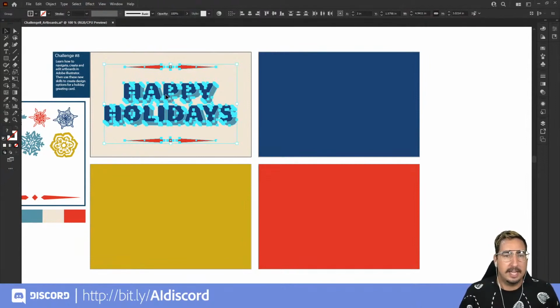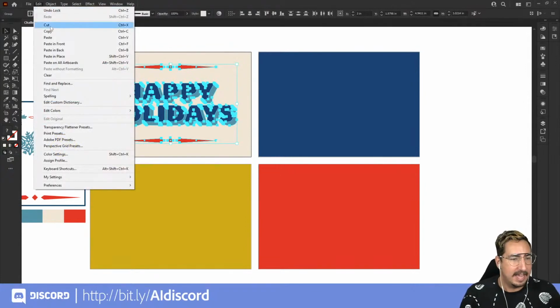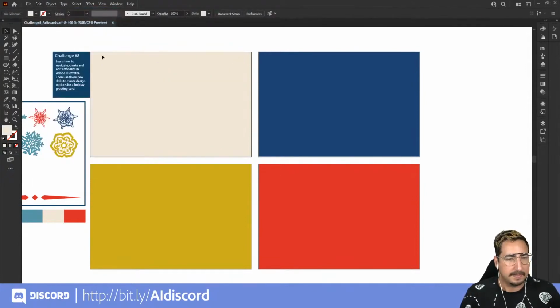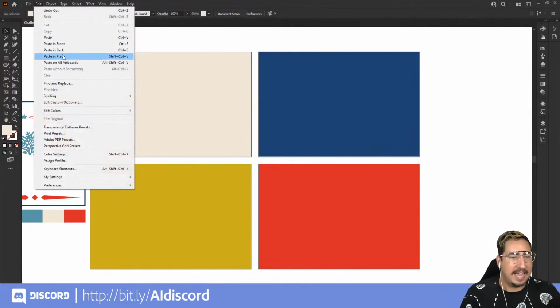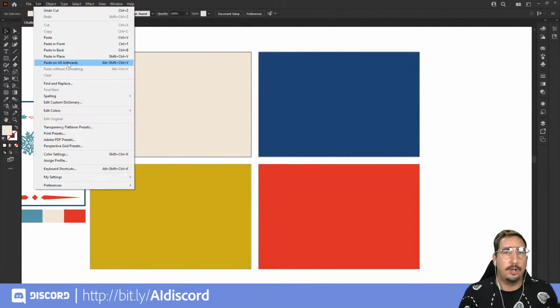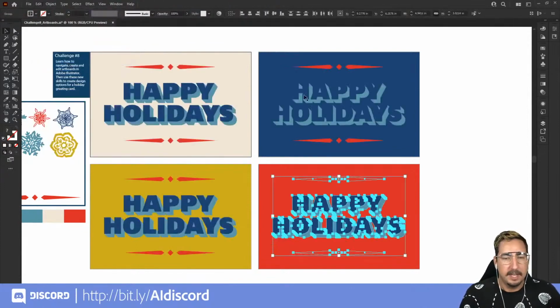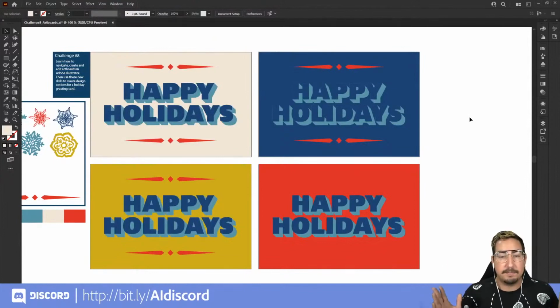What you can do is hit Control X, which is cut, or you can go to Edit and go to Cut. Then from there, instead of just pasting, we are going to go to Edit and Paste on All Artboards. The hotkey for that is Alt-Shift-Control-V, everything you possibly could do. We paste on all artboards, and watch what happens. Because we have designated artboards, it's pasted that same art in the same position on every single artboard.